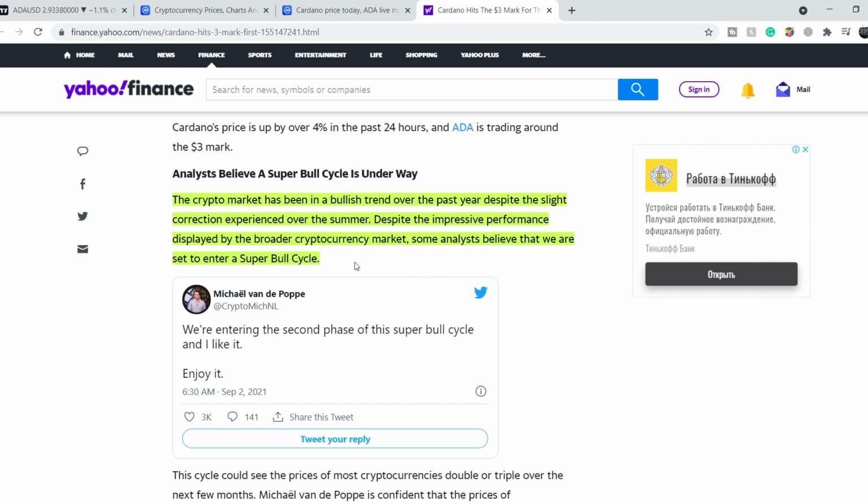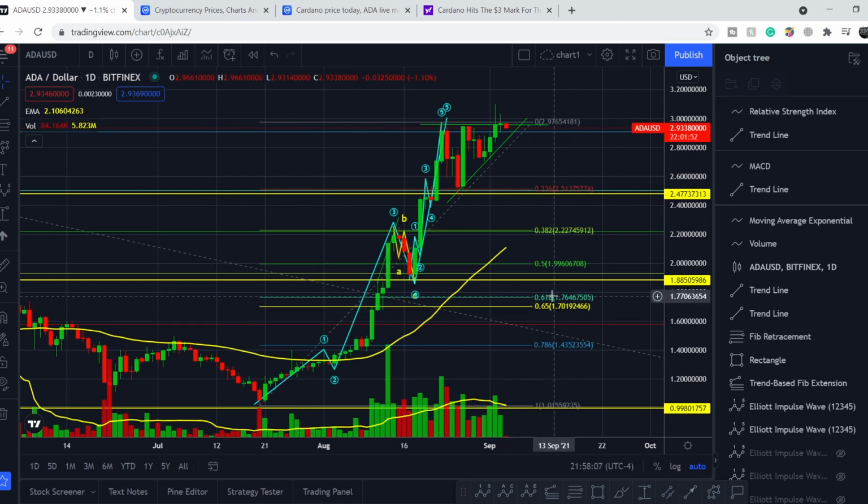I have to say that I agree with the majority of analysts, because technically we have more chances to go higher globally, but for now we have more chances to have a slight pullback from this bottom, according to Cardano's price action, to some levels at around maybe the $2 or $2.50 mark. And this pullback will give the opportunity to collect more steam to break the next all-time high.